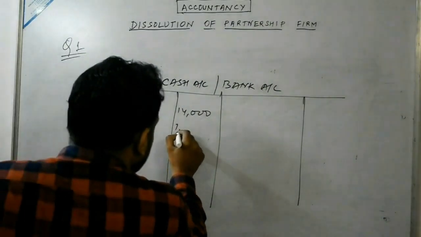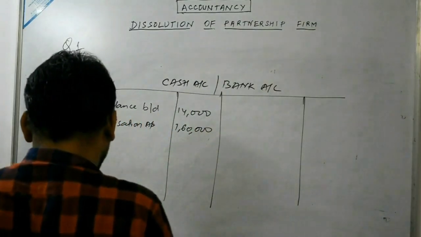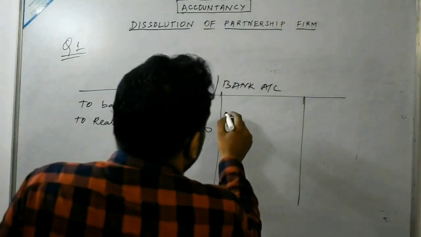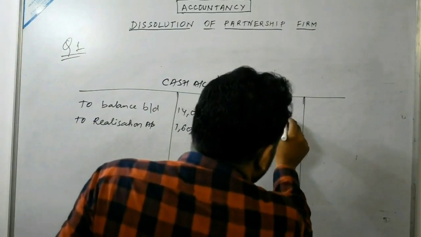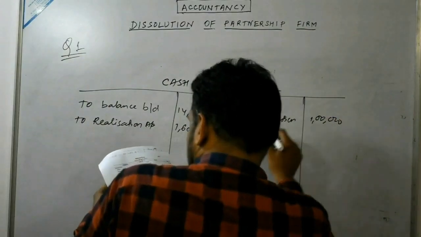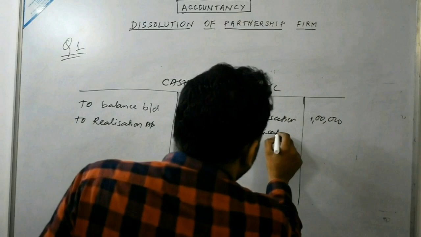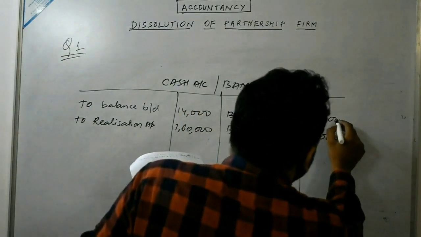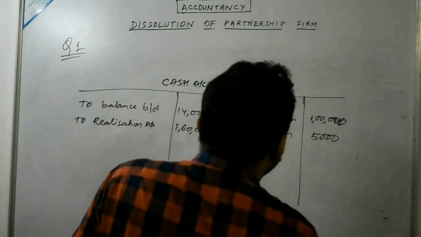How much have we realized? 1,60,000. Now whatever amount we have paid to the creditor will be shown on the credit side. By realization account, 1 lakh. Then for expenses we have to show by realization account. Expenses were rupees 5,000.